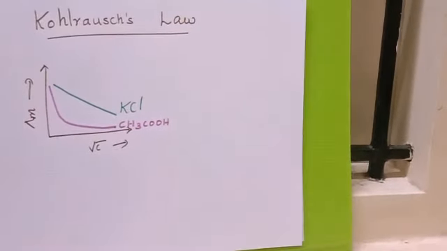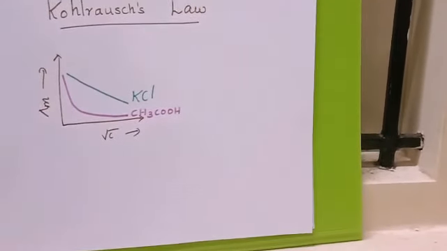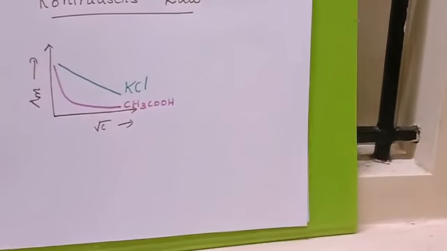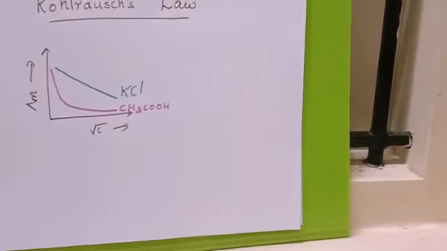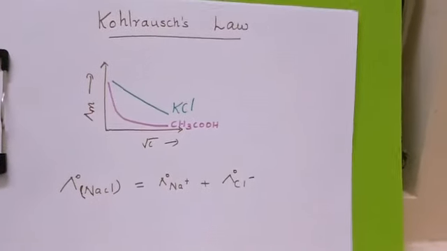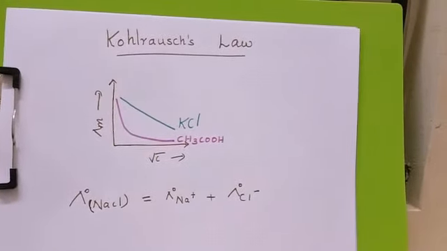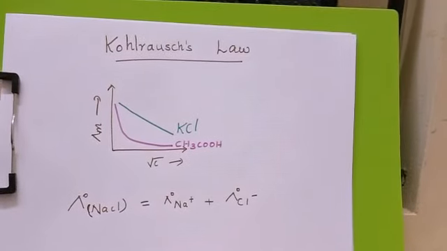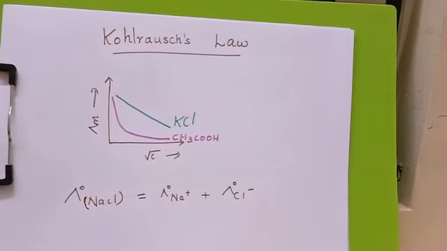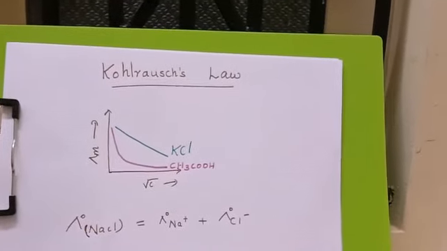According to Kohlrausch's law, the limiting molar conductivity of an electrolyte is the sum of the individual contributions of the cation and the anion of the electrolyte. That is, the limiting molar conductivity of NaCl equals the limiting molar conductivity of Na+ plus the limiting molar conductivity of Cl−. Here, the limiting molar conductivity of NaCl is the molar conductivity of NaCl, and the others are the limiting molar conductivities of the Na+ and Cl− ions.